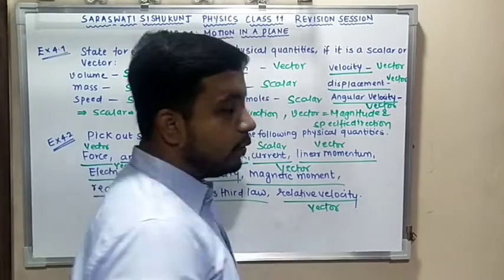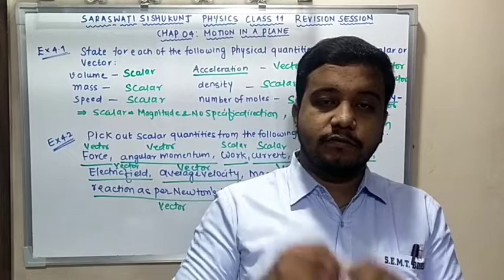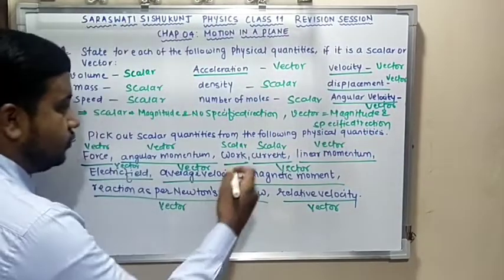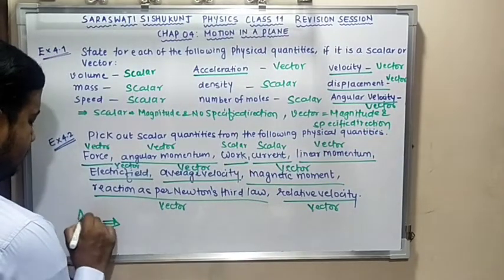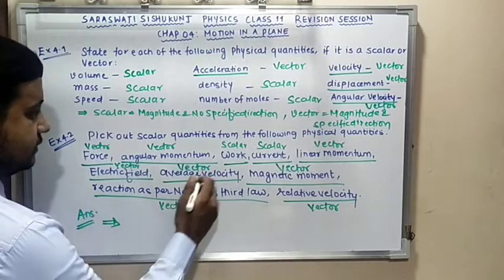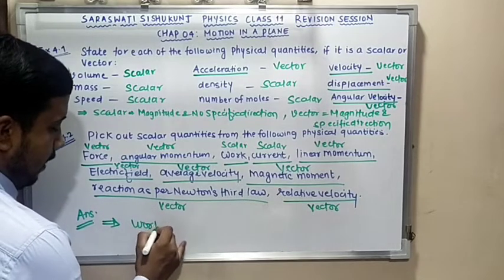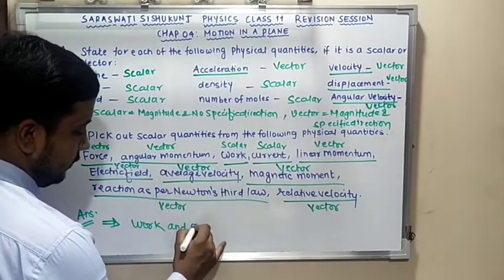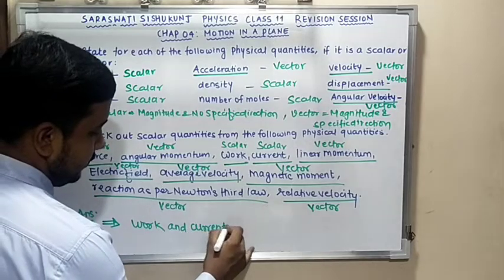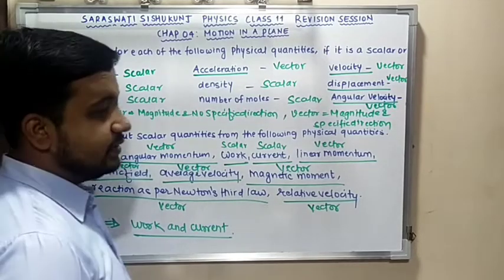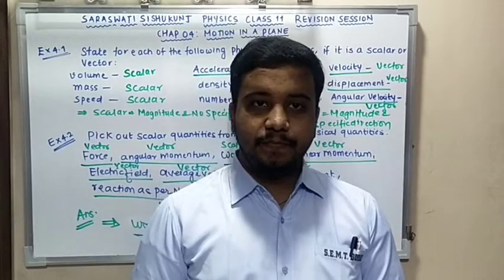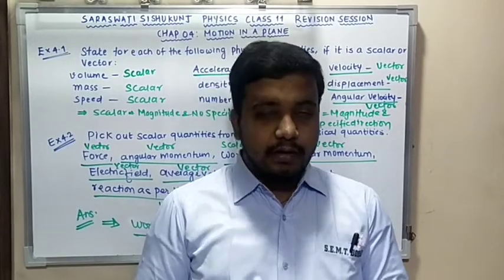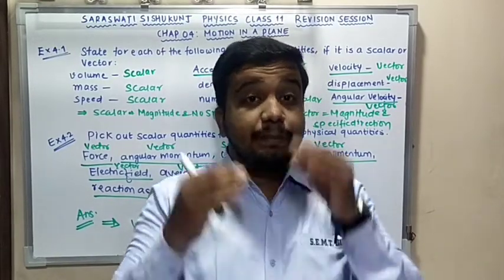But in the question they have told us to pick out only scalar quantities from the list. So I have only two quantities. My answer is: first is work, and second is electric current. These are the two quantities which are scalar. Is this clear? Okay.